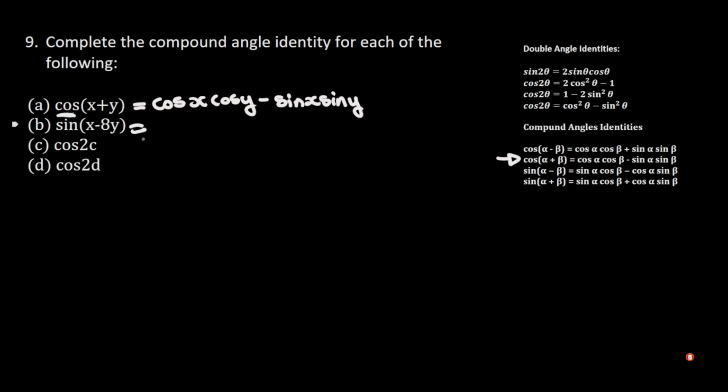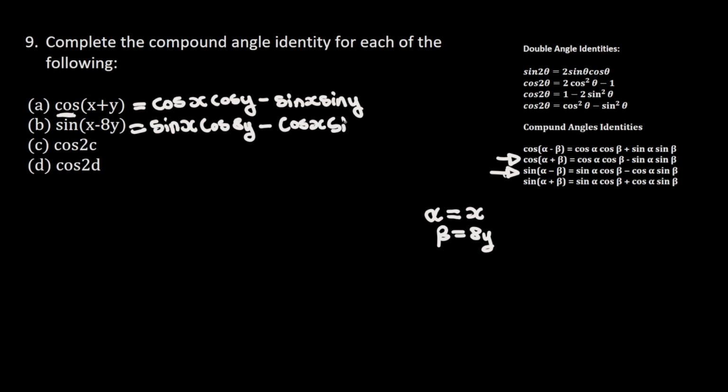And then for this one here, I'm going to use this compound angle identity where my alpha will be equal to x and my beta will be equal to 8y. And this is going to be equal to sin alpha, which is x, times cos beta, which is 8y, minus cos alpha, which is x, times sin beta, which is 8y.